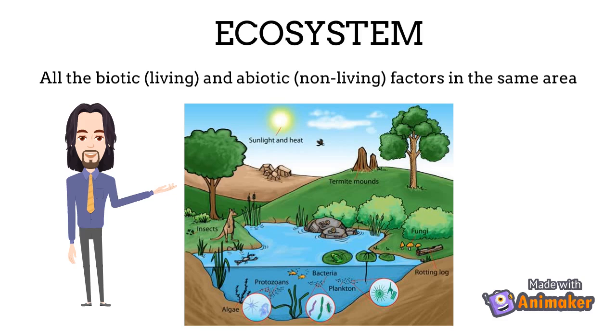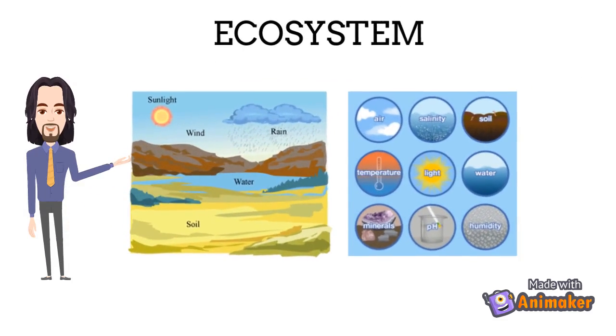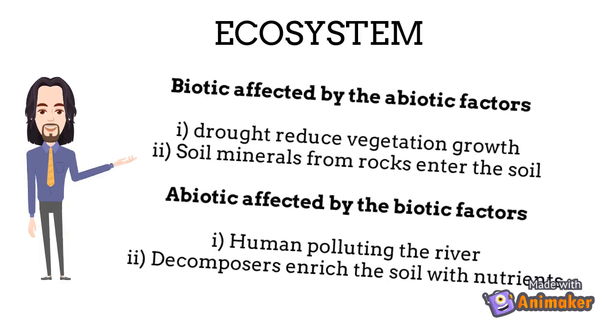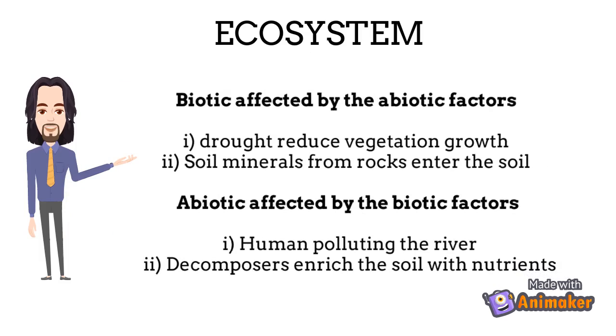An ecosystem is where the community and the abiotic factors that affect it are in the same area. Abiotic factors include temperature, precipitation, availability of water, air, and other non-living features such as rocks, soils, mountains, etc. Biotic and abiotic factors affect each other. For example, the biotic is affected by abiotic factors. The unavailability of water or drought can reduce the growth rate of vegetation. Soil minerals are also produced from rocks through natural erosion, and this will create a healthy environment for plantation.